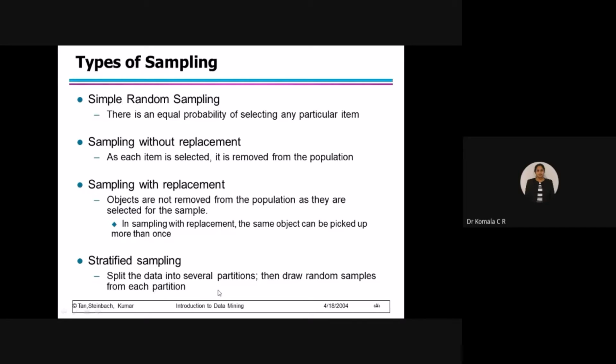Same thing, I'll give another example. I have 100 sets of data. In that 100, I'll partition it. Say for example, I'll make it 5 groups. I'll divide it into 5: 20, 20, 20, I'll put it in 5 groups. In this 20, I'll pick 1 from that. Again, in the next set, I'll pick 1.